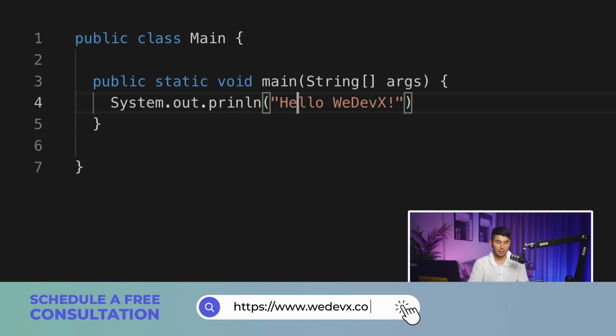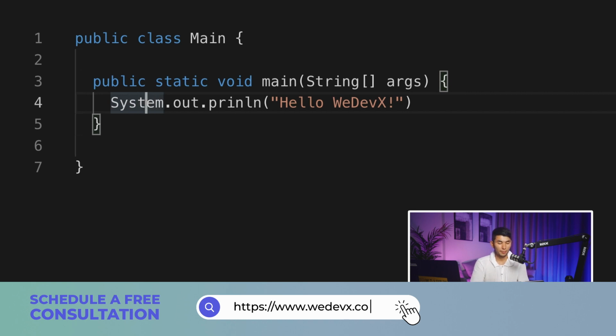Now, just like we talked about in the previous class, these are double quotes, and basically anything we put here is gonna be displayed as the result of our program, okay? So System.out.println is a method that helps us print anything we want to the users, okay? So print anything as a result of our program.